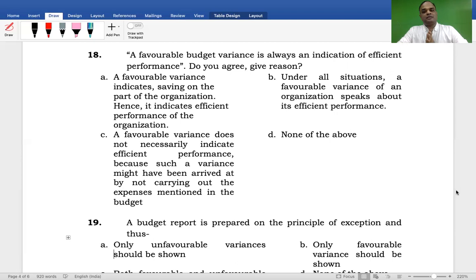So, what is the right answer? C is the correct answer. In general, it is favorable only, but we have to do the controlling mechanism, to check whether they executed all the work or not. Fully common sense only. Manageable?